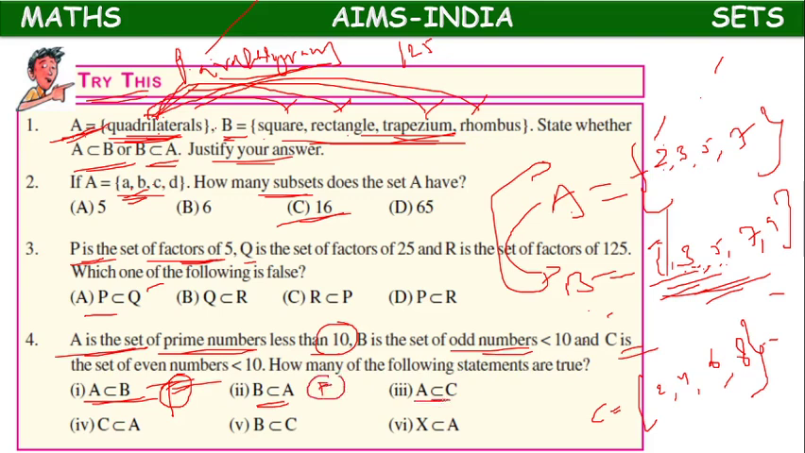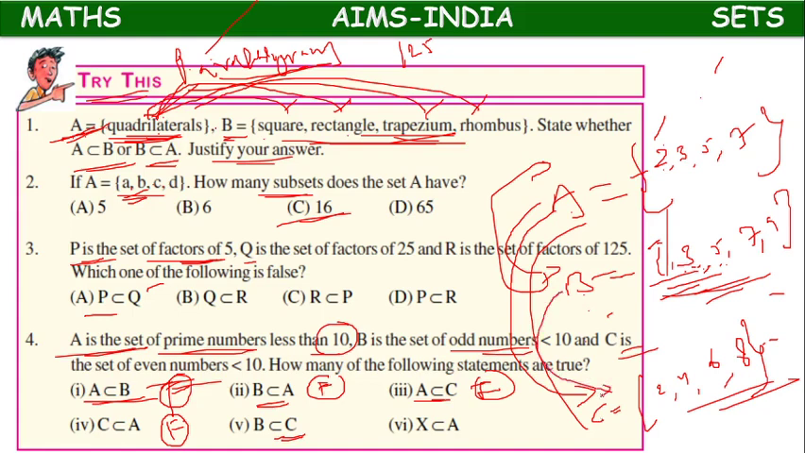A subset of C means all elements of A are present in C. Wrong. False. C subset of A means all elements of C are present in A. Wrong. False. So, B subset of C. All elements of B are present in C? No. Wrong.